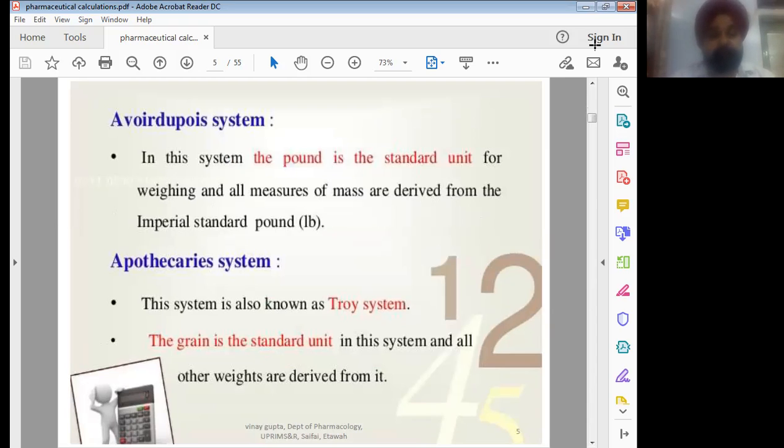In the Avoirdupois system, the pound is a standard unit for weight and all measures of mass are derived from the imperial standard pound. So pound is basically the standard unit in the case of the Avoirdupois system, whereas the apothecary system, which is also called the Troy system, has the grain as the standard unit for weight.